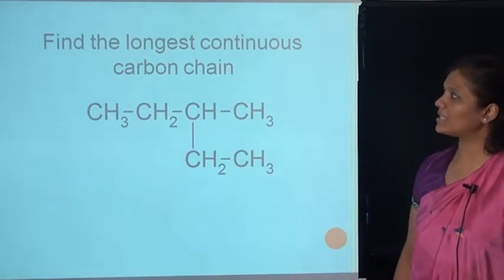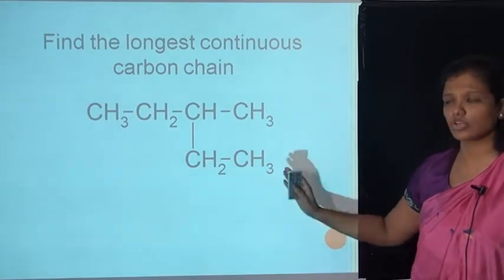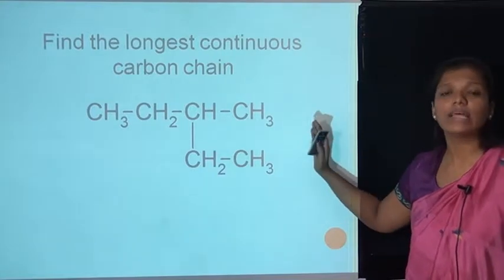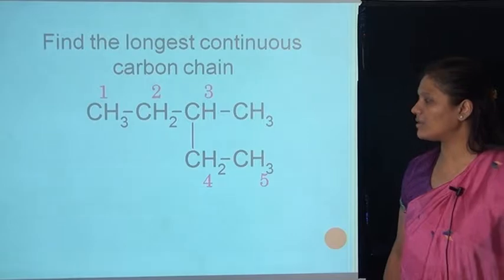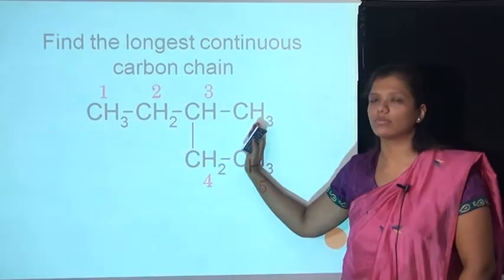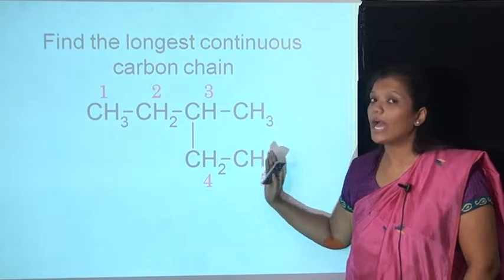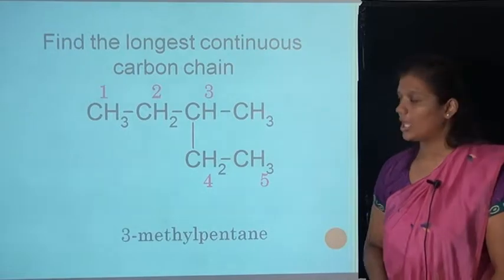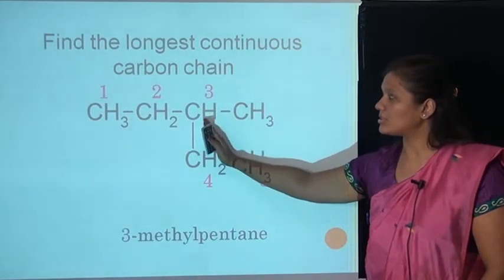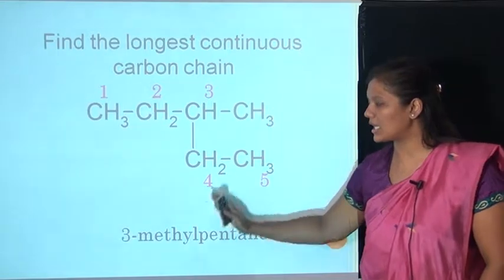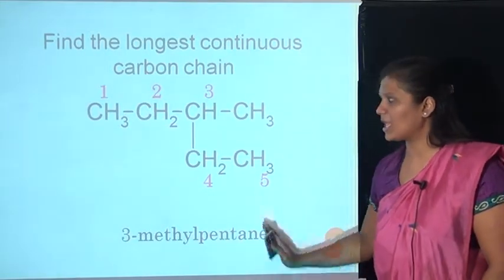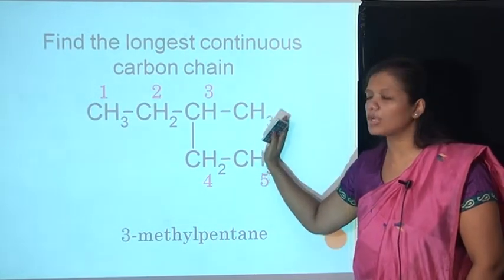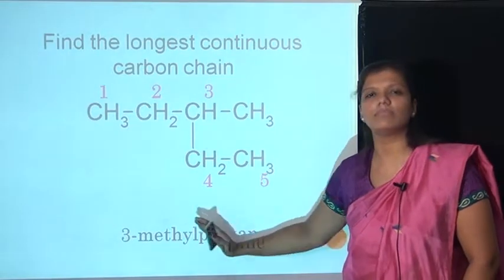Now we are taking one example where we have to find the longest continuous carbon chain. First of all, you are given one formula, and from that you have to find which is the parent chain. So here we are numbering, 1, 2, 3, 4. This is the shorter one, 1, 2, 3, 4, 5. It contains 5 carbons. Therefore we are taking this chain as our parent chain, and on the 3rd position the methyl group will be there. Therefore we are naming it 3-methylpentane. It contains 5 carbons, therefore it is known as pentane. It contains a methyl group, a substituent, at number 3, therefore it is known as 3-methylpentane.